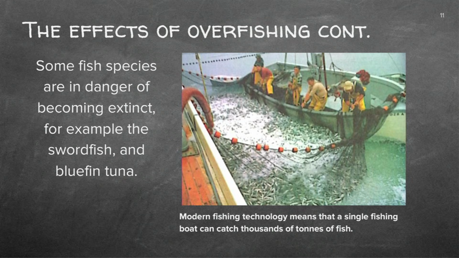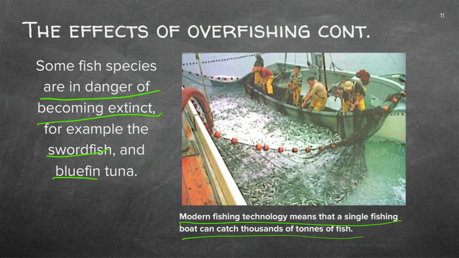Now, in this slide here, I have a picture showing you the modern fishing technology that is used. So you find that some of this technology will harvest a lot of fish, even some fish that is meant to be consumed. So that is also a problem. Some fish species you'll find that are in danger of becoming extinct. For example, the swordfish and the bluefin tuna.